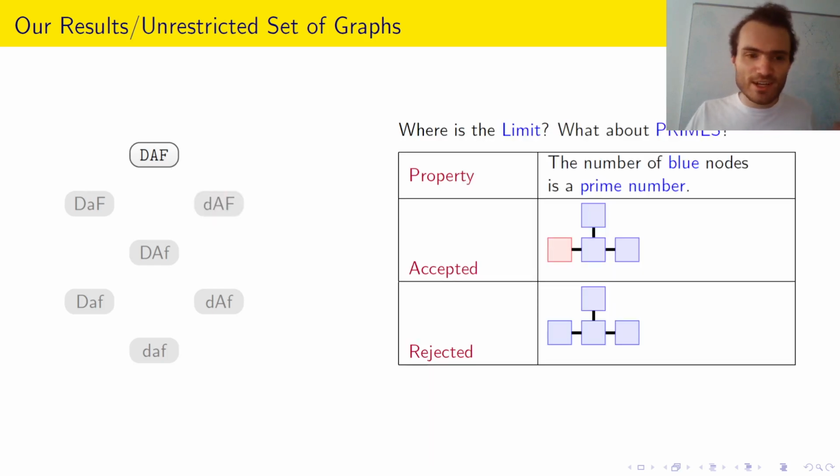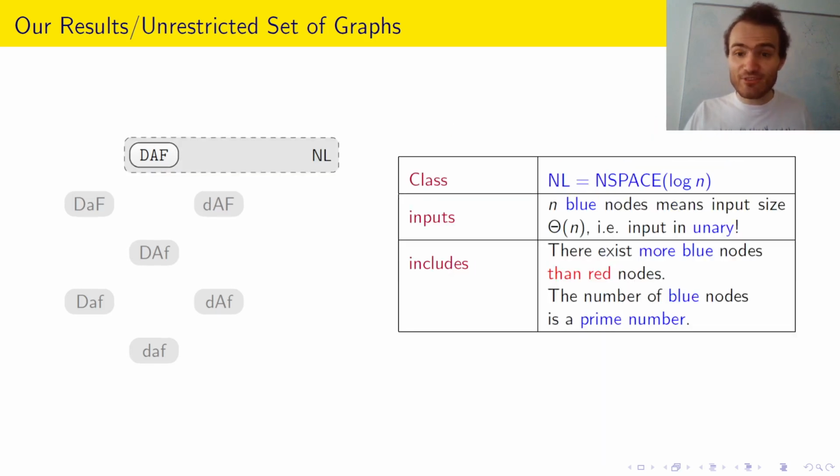Now, for the strongest model, we actually have hope. Where's the limit for the strongest model? Maybe we can even decide something like, is the number of blue nodes a prime number? And in fact, we can decide this question and many more. We can decide all of NL, i.e.